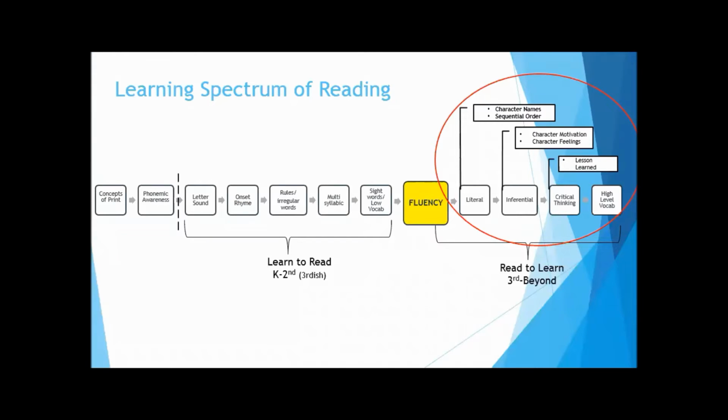So again, I present to you the spectrum, and we're living in this world that is now beyond third grade and beyond. And children now should be able to decode and read words. Maybe they have a little trouble here and there, but they know how to break words apart to find meaning, to read. Now we're in a place where we are reading to learn. So not only are we presenting these fiction texts, but we're also presenting nonfiction texts. And there's levels to the learning. So we're going to jump into what those levels are.